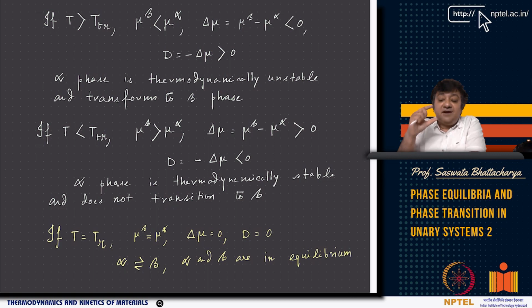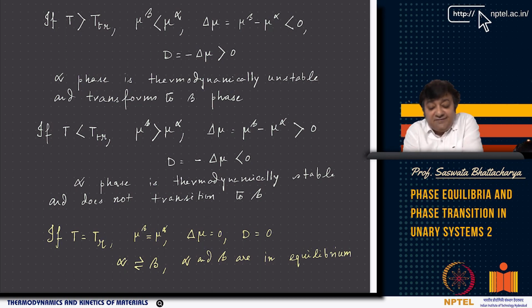Now delta mu, which is mu beta minus mu alpha, is less than 0. So minus of delta mu will be greater than 0. Minus of delta mu is the driving force, and that is greater than 0. So as a result, what happens if the driving force is greater than 0? Alpha phase is thermodynamically unstable and spontaneously transforms to beta phase.